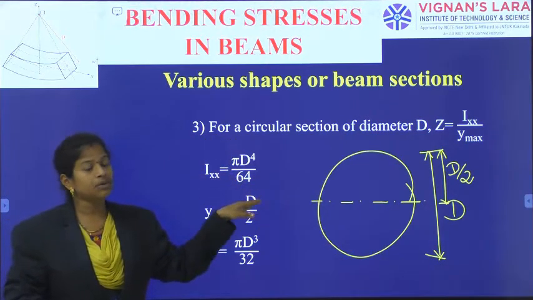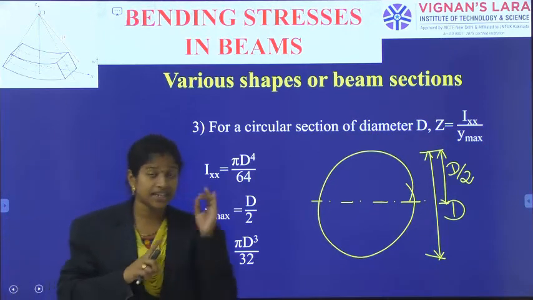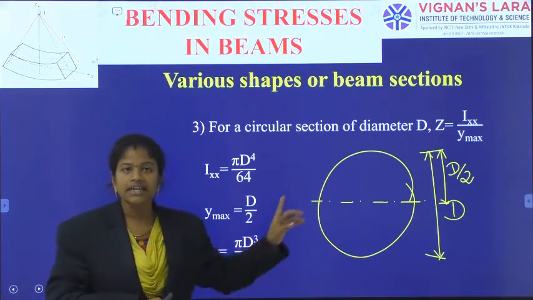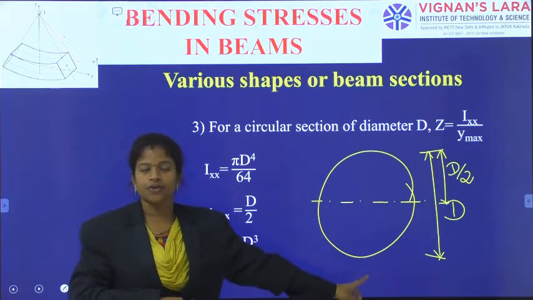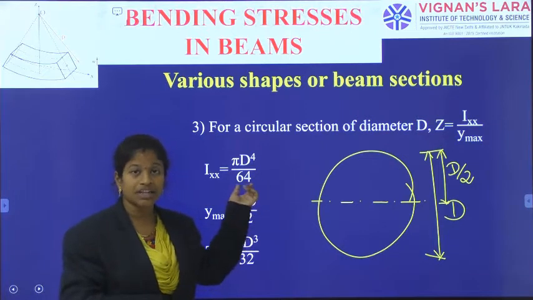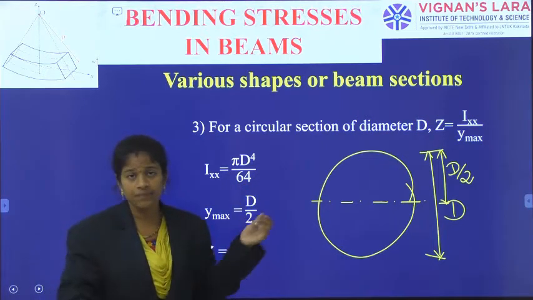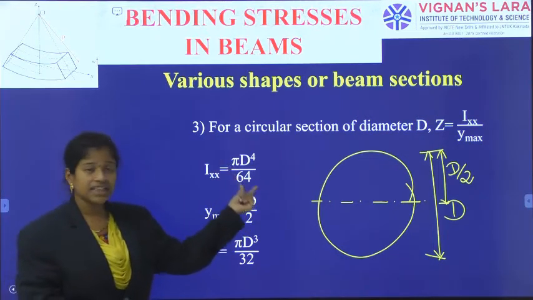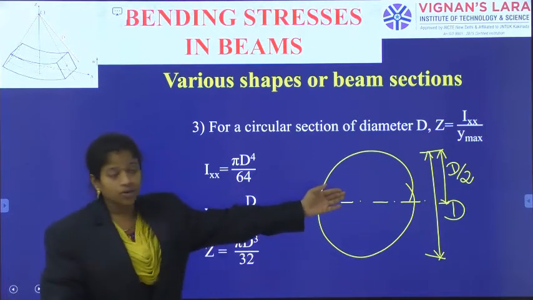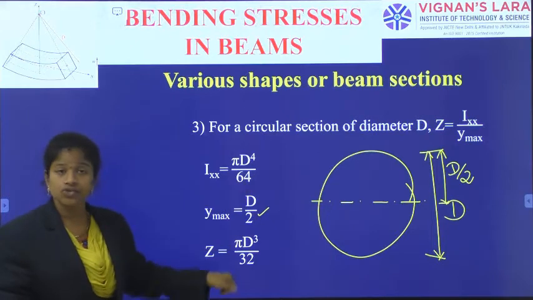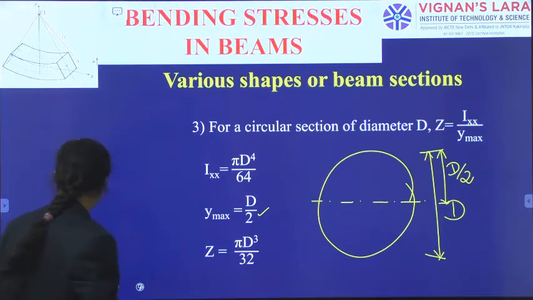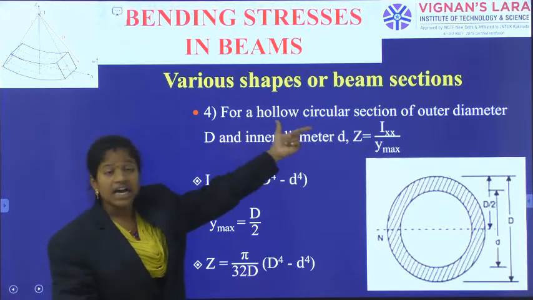You have to remember the moment of inertia for the rectangular and circular sections; that is compulsory. Rectangular: B D cube by 12. Circular: pi D power 4 by 64, based on the diameter. If they give the radius, you have to convert it into diameter. Otherwise, you have to remember more formulas. In this way, we have got the moment of inertia, and Y max is equal to D by 2, as already mentioned. The ratio of these two gives pi D cube by 32 as the section modulus for the circular section. And then we go for the hollow circular section.